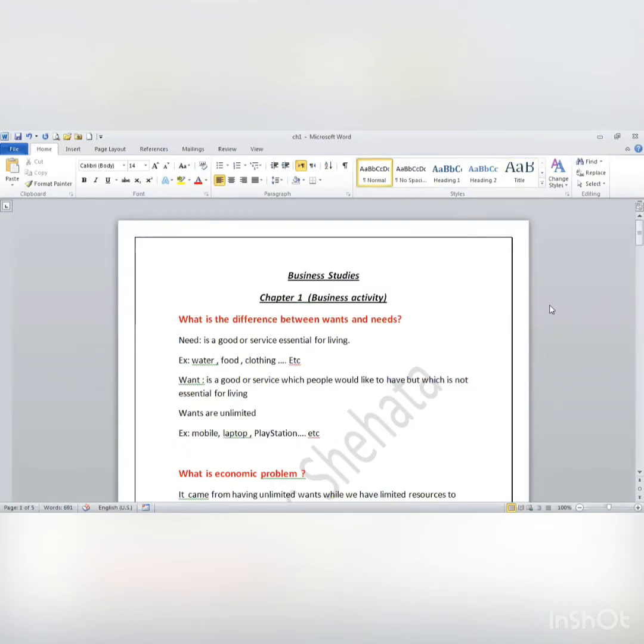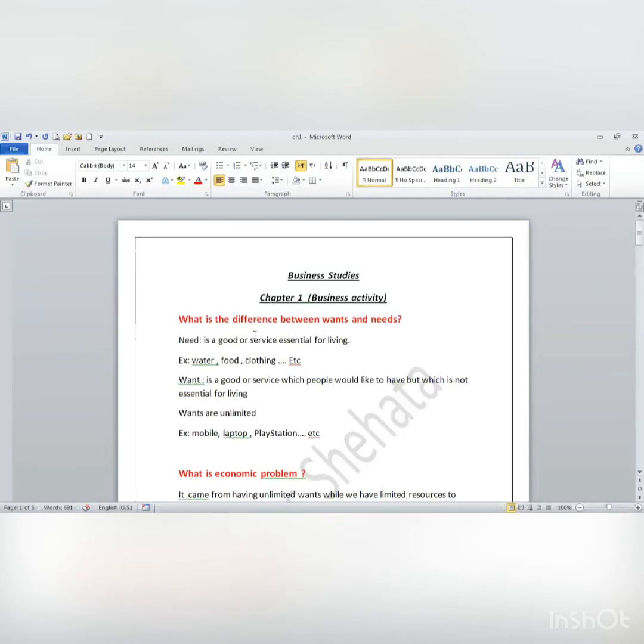Today we will start in chapter 1 from the Hodder book. Actually, your business subject is divided into many topics or sections, and each section is going to talk about a specific topic, and they are not accumulated on each other. So you can study each section separately. It will not affect the understanding of the other sections. So we will start with the first section, which is considered an introduction to business. The first chapter is called business activity.